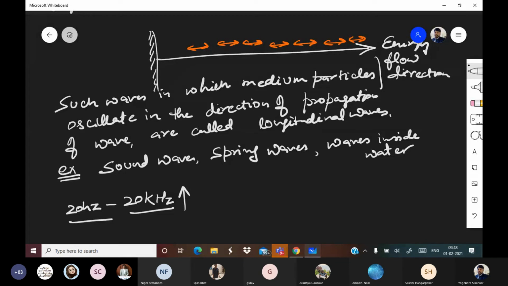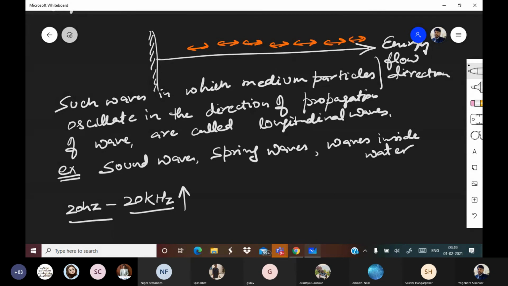How are you identifying it? By the frequency. When Yash is saying something, he can be identified. When Aradhya is saying something, he can be identified. On the basis of what? Frequency, as well as pitch and shrillness. But frequency plays a major role.